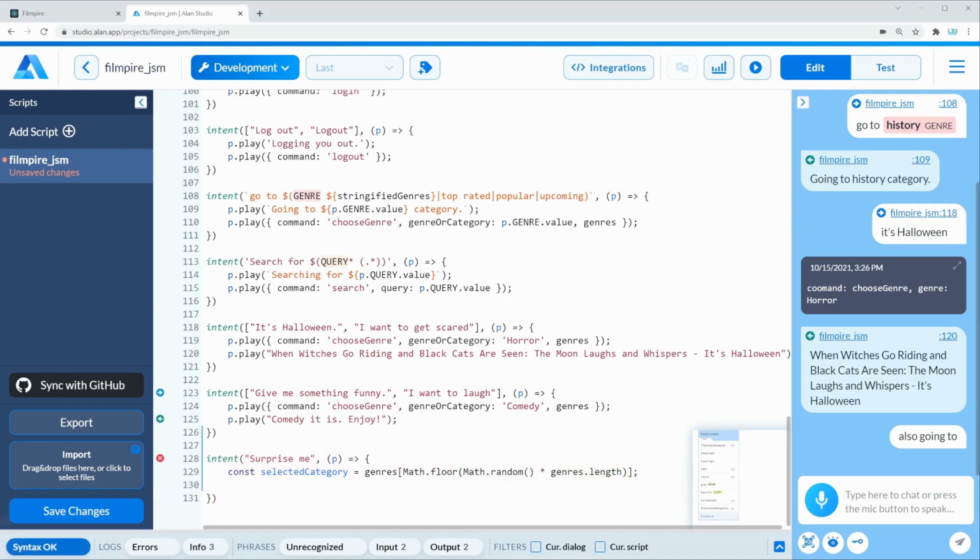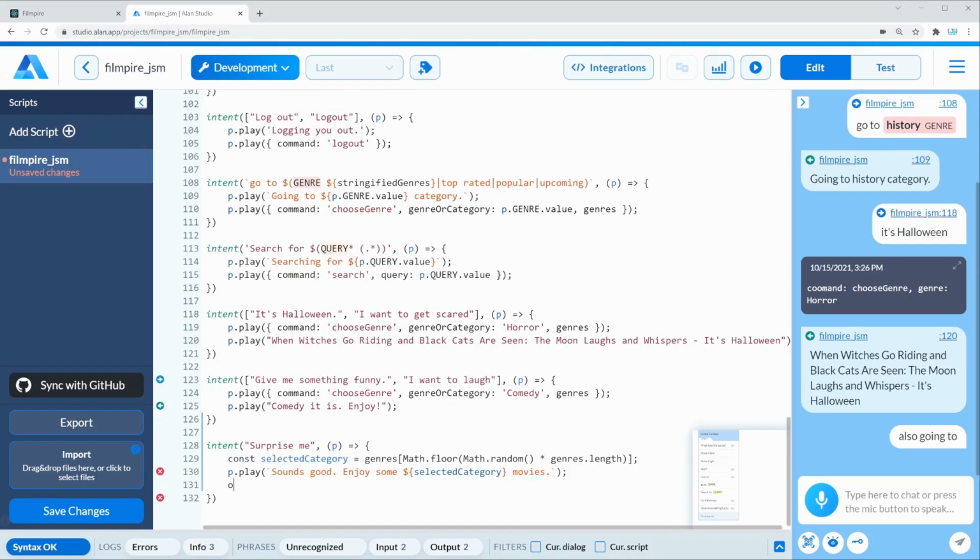And then finally, we can say p.play. Let's do something like a template string. Sounds good. Enjoy some, and then we can say selectedCategory, movies. And below that, we can say p.play. That's going to be a command equal to choose genre. We also have to pass a genre or category, and that's going to be equal to selectedCategory. And finally, we also have to pass all the genres. Now let's save it and test it out.